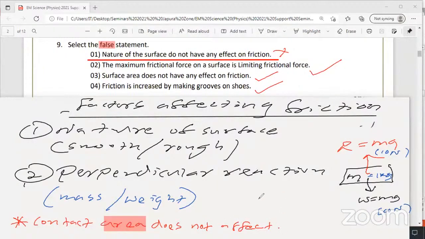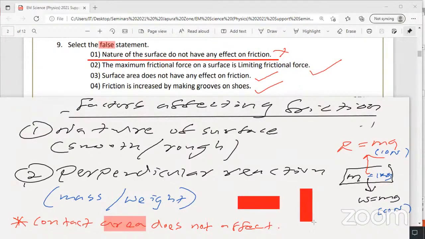It's very, very important. Imagine you put a cupboard door block this way or that way, on the same surface, it is the same friction.